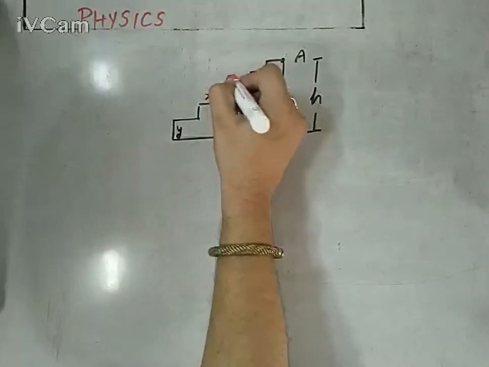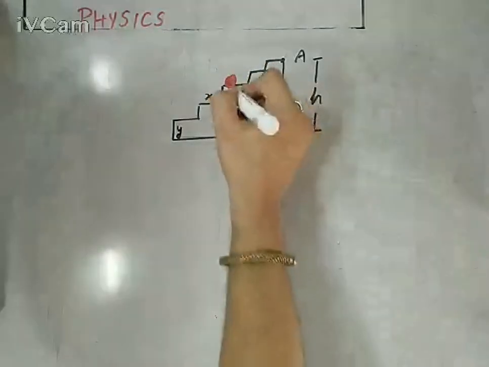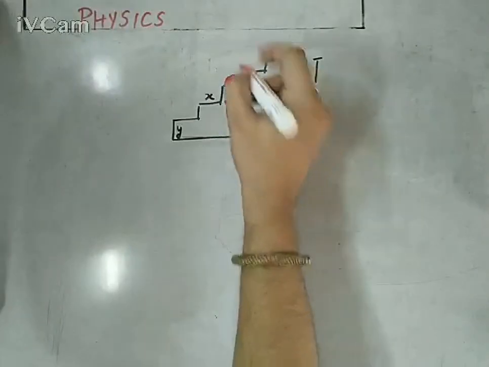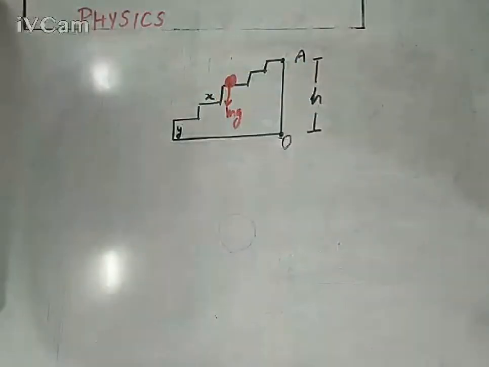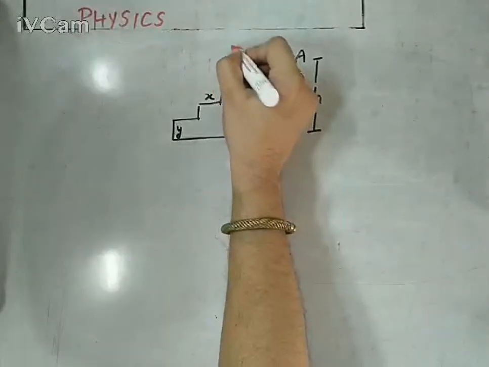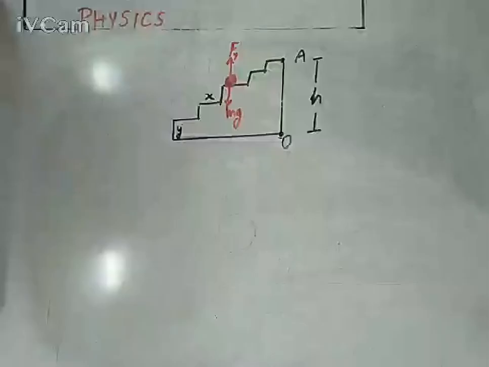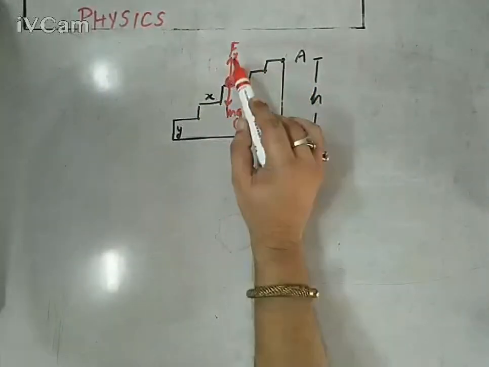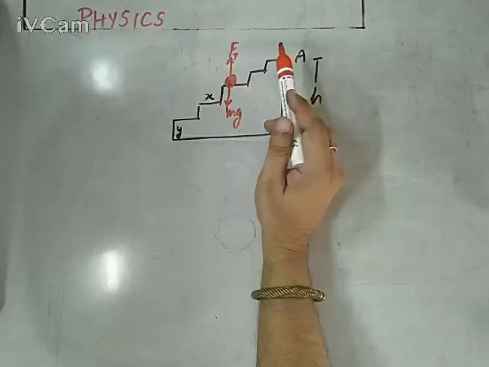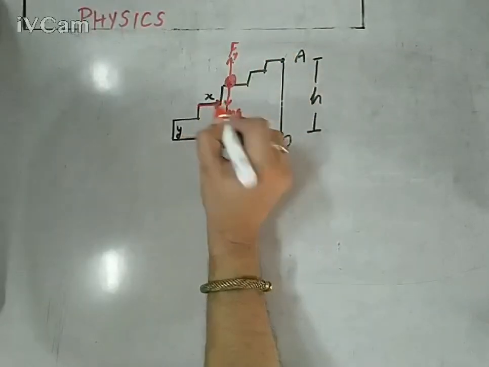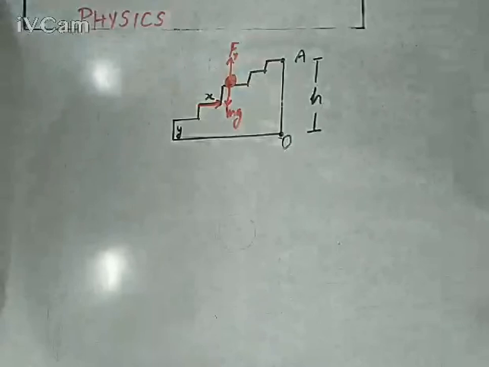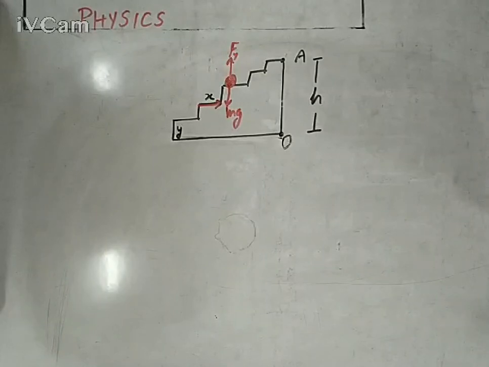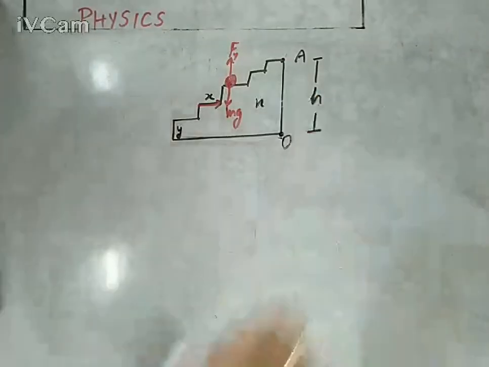At any moment the body is at a position in this way, mg, and you are going to apply two forces: one against gravity, that is Fy, which is actually mg, and one in the horizontal direction. Suppose the horizontal displacement is x. The work done in x due to Fy would be 0 because they are at 90 degrees: x in this direction, Fy in the upward direction, so theta would be 90 and cos 90 is 0. So you do not need to pay attention to horizontal displacement because we are only talking about the work done against gravity. And there are n number of steps.